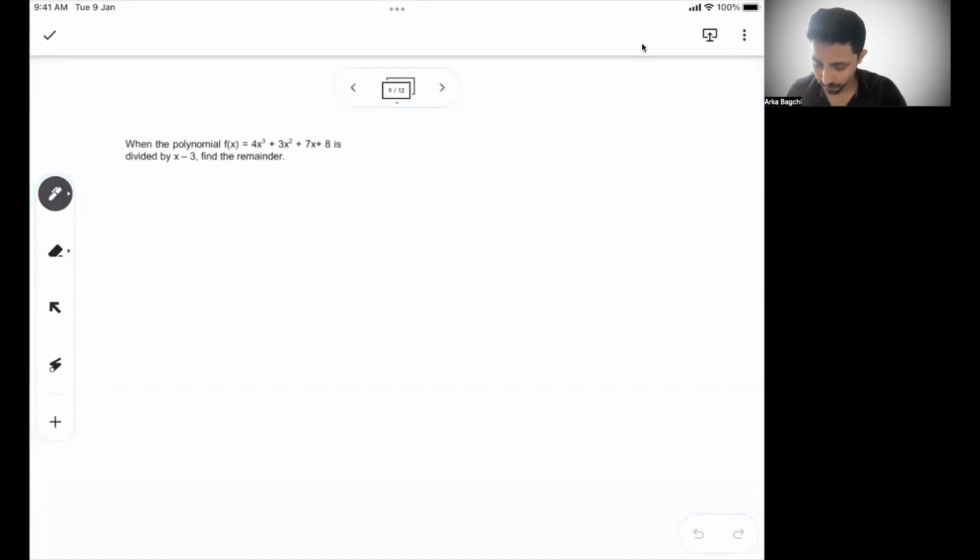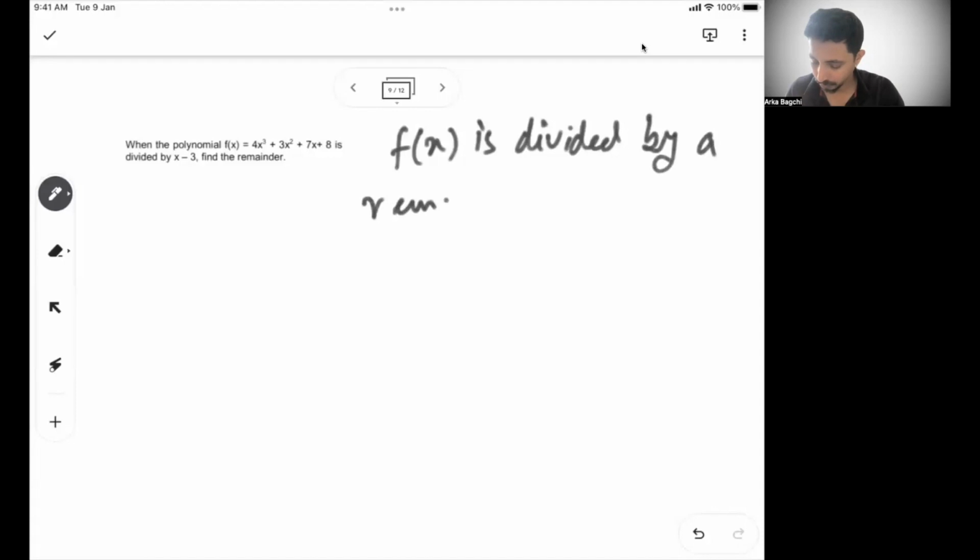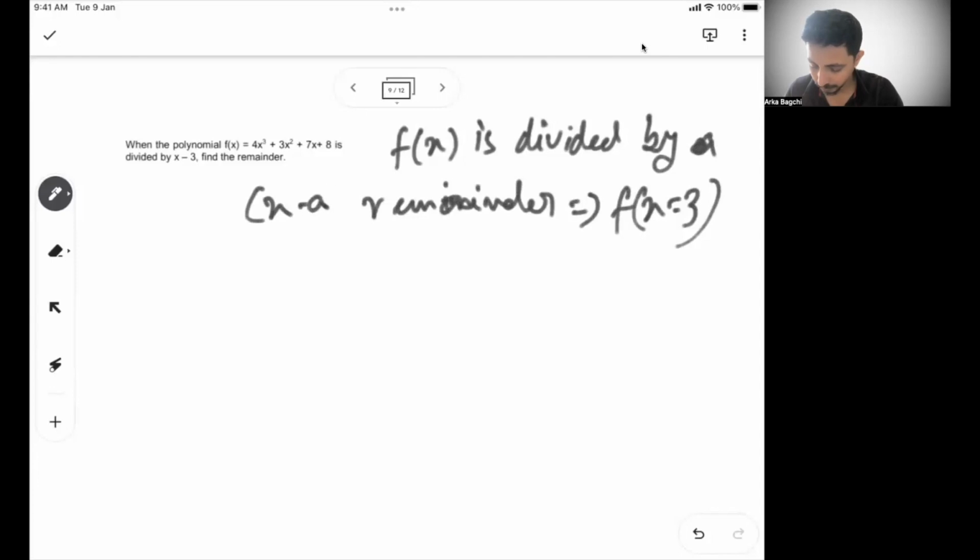Go to the next one. When it says the polynomial is divided by a number, find the remainder. So again, if f(x) is divided by x minus 3, your remainder will be f(3).